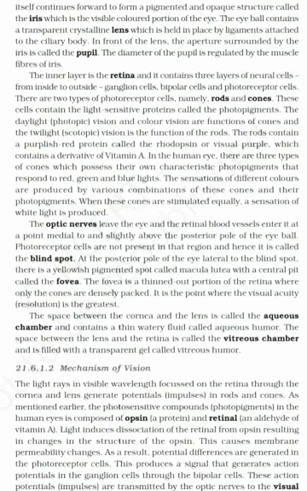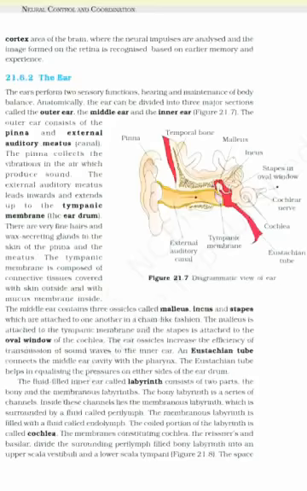This produces a signal that generates action potentials in the ganglion cells through the bipolar cells. These action potentials (impulses) are transmitted by the optic nerves to the visual cortex area of the brain, where the neural impulses are analyzed and the image formed on the retina is recognized based on earlier memory and experience.